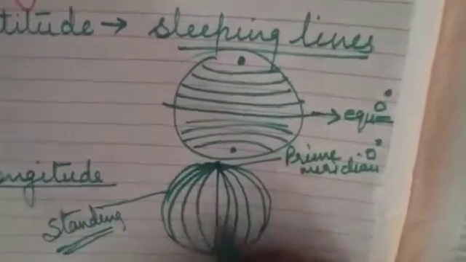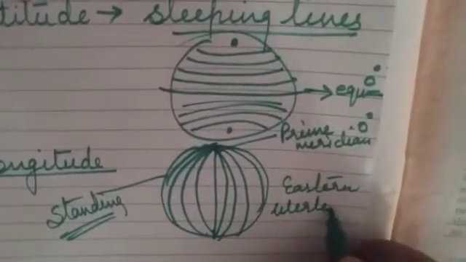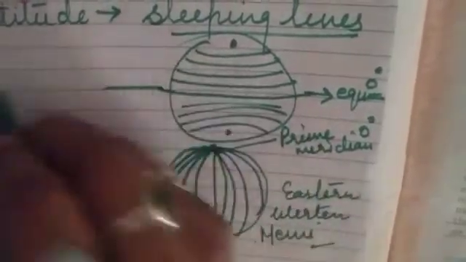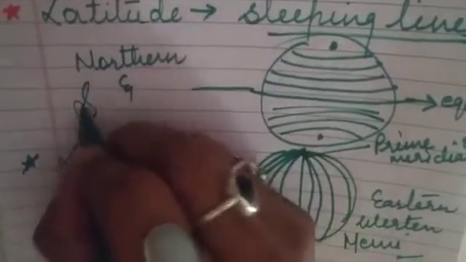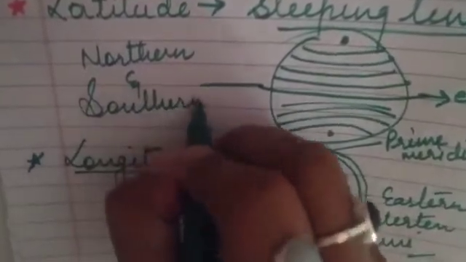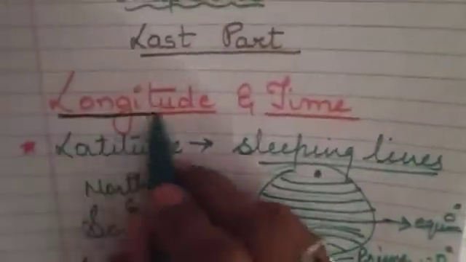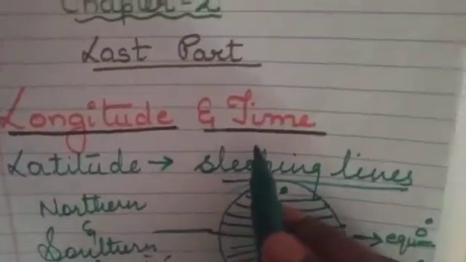This divides the earth into eastern and western hemisphere, and this divides the earth into northern and southern hemisphere. Clear? Now we are going to discuss the longitude and the time. So how are longitude and time related?